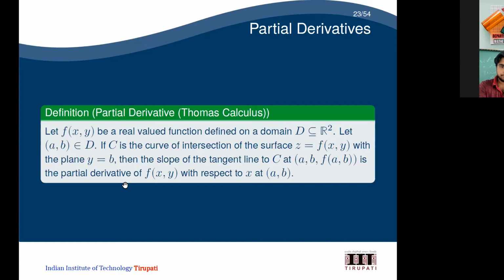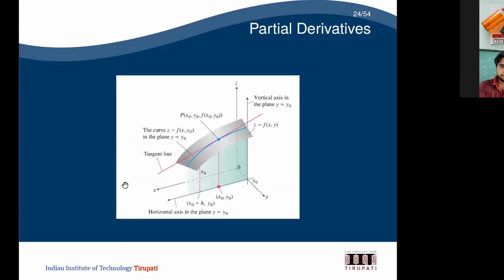So once you fix the plane, you will get a curve. Once you have that curve, you can apply the definition of the derivative. That's what we are going to do. Once the curve is obtained, for that curve you find the slope of the tangent to that curve. So that is the basic idea of the partial derivative. For example, here I have given the pictorial representation. Once again, this is from the Thomas Calculus book. So there is a surface.